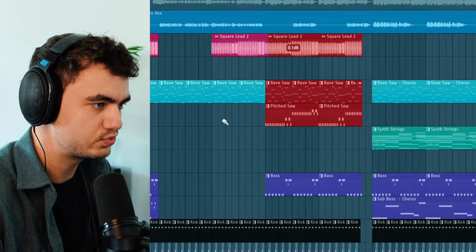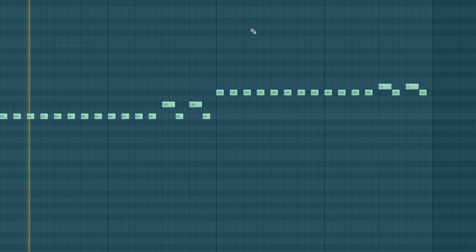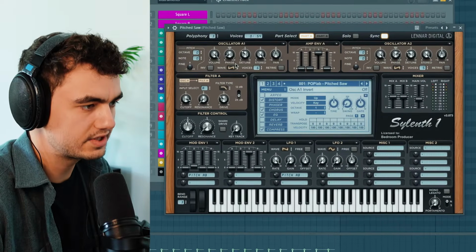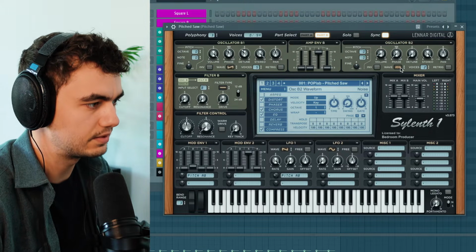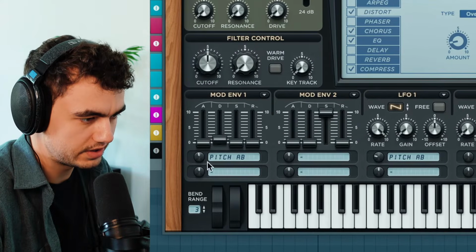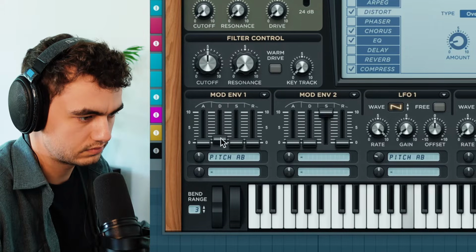In the pre-chorus section, we got another layer supporting the square lead, which sounds like this. And for this one, I'm actually using 4 oscillators, all on saw wave. We only got one that has a little bit of white noise here. And most importantly is the pitch envelope, which gives it that signature attack of the sound.